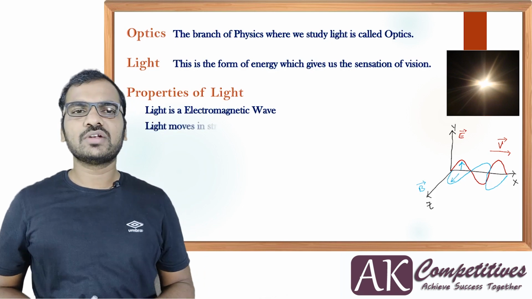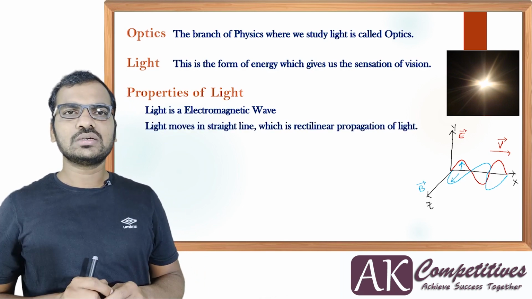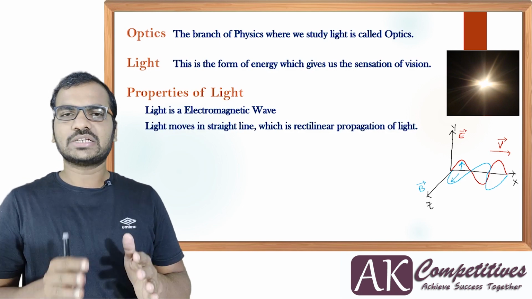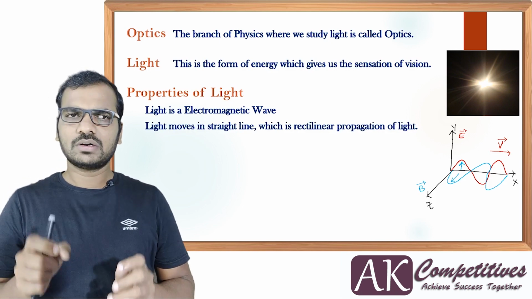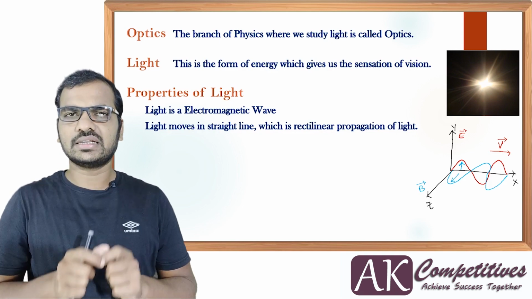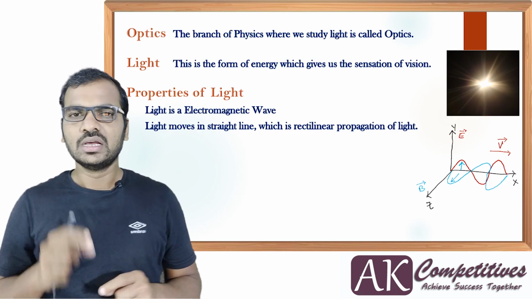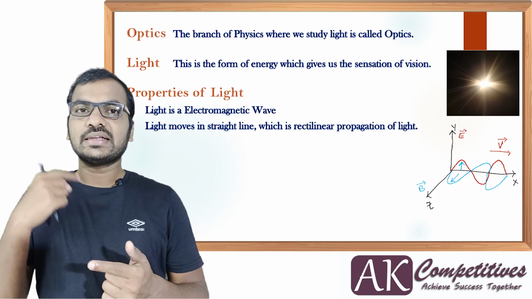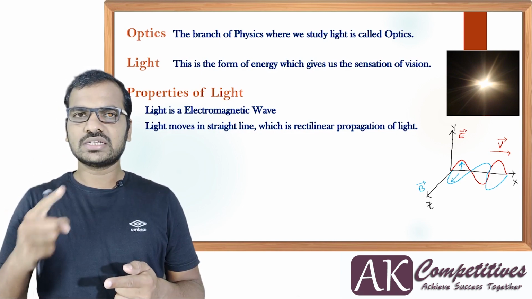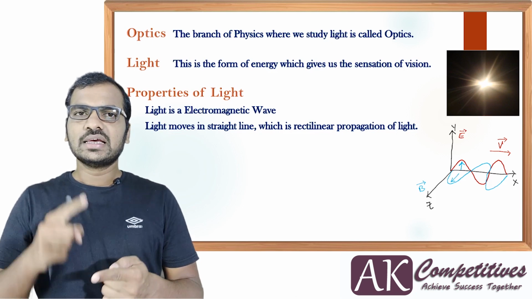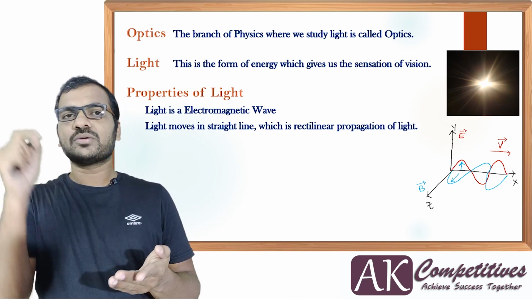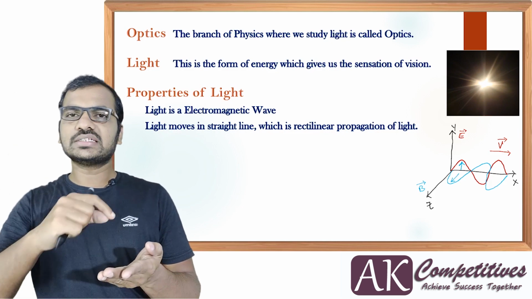One more property you will see here: light moves in a straight line. In a medium, actually, I want to define the medium, but for the time being understand this definition, and I will come back to that point. Light moves in a straight line, and this phenomenon is called rectilinear propagation of light. Then when light enters from air to water, it changes direction.